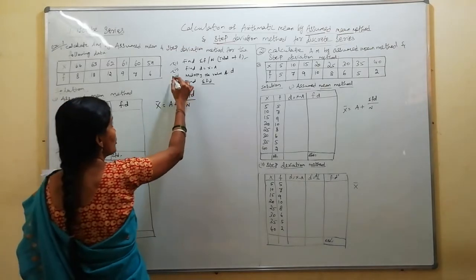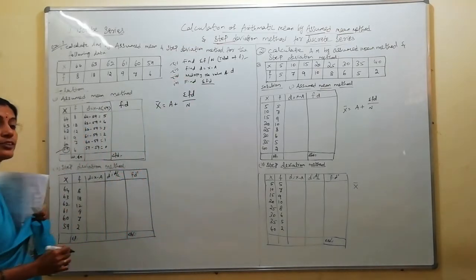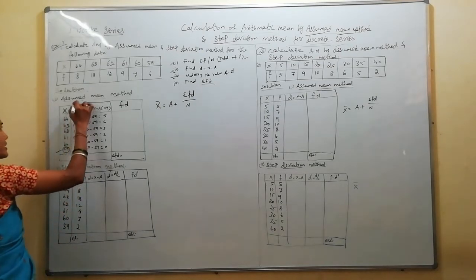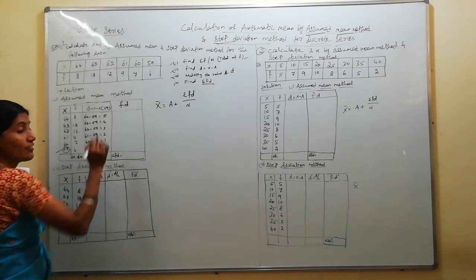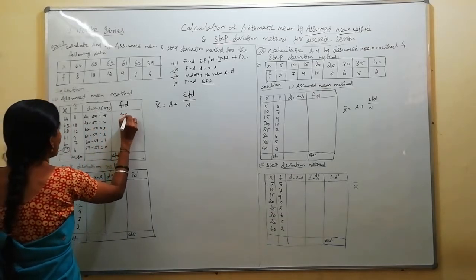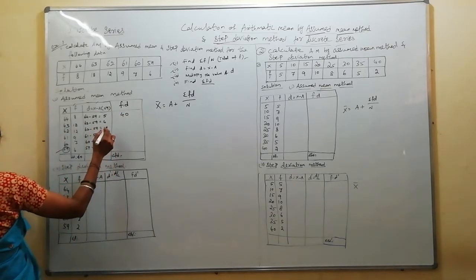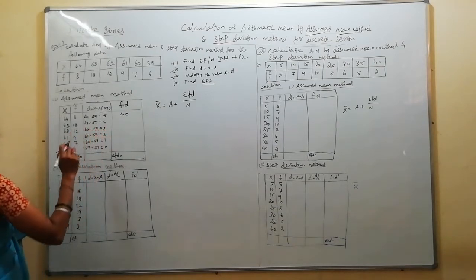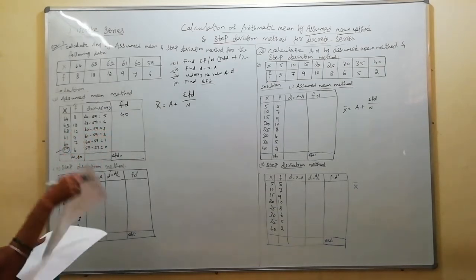And next what should we do? Multiply the value of F into D. So here F value is given and D value also given. Just you multiply 8 into 5. 40. Next one 18 into 4.